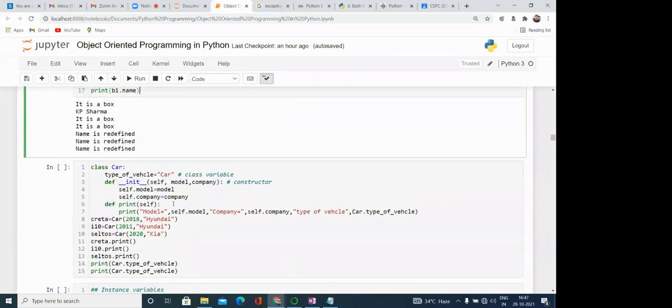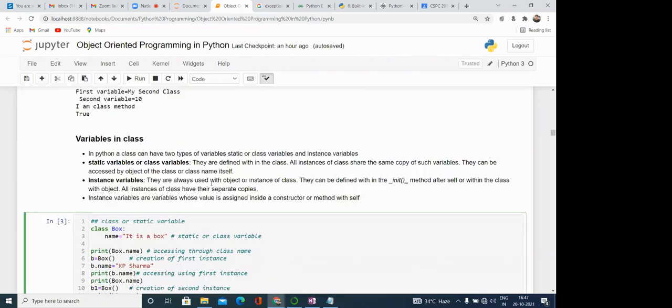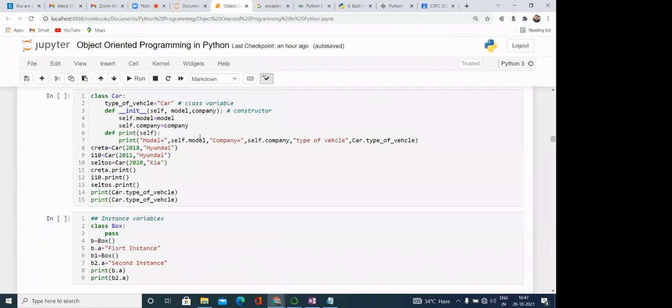So how do we actually create the instance variable? By this example, you can understand how we can create. Here you can see there are two ways basically. One is that we can create by using the object, or another by using the init. Here you can see class Car, type of vehicle. This variable is a class variable, or you can say a static variable. Then one init method is there. Here we have two underscores, then init, then two underscores, then self. Self here means the current object. This is like this in Java.